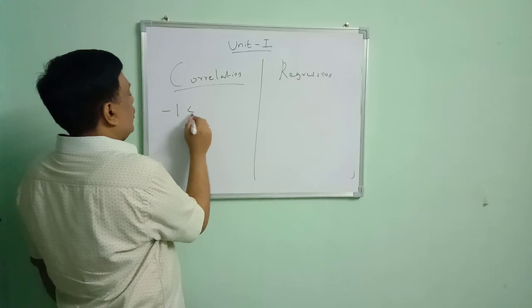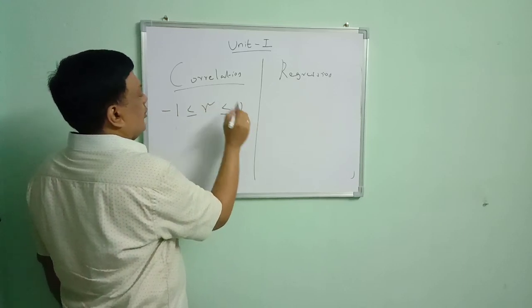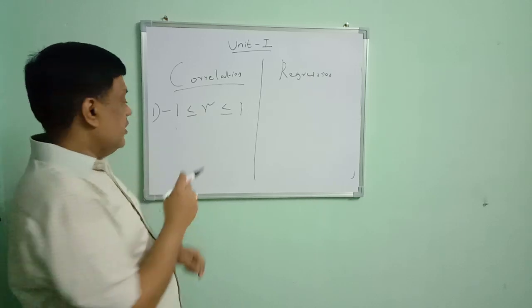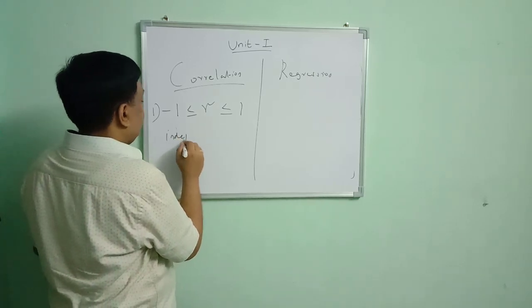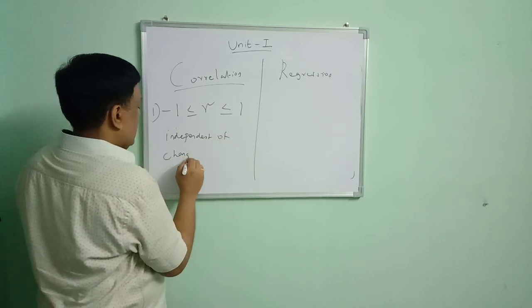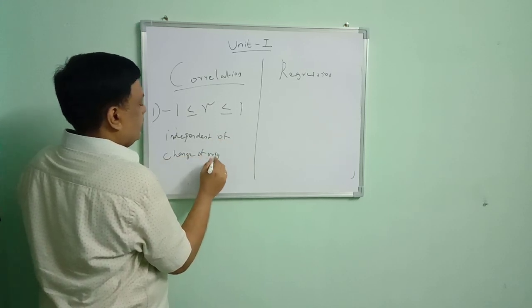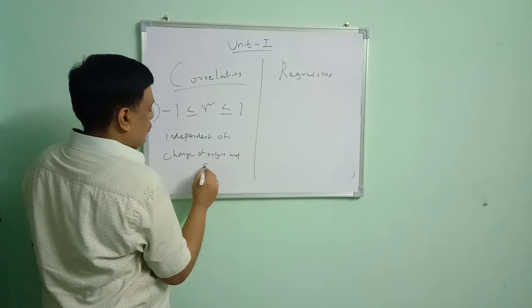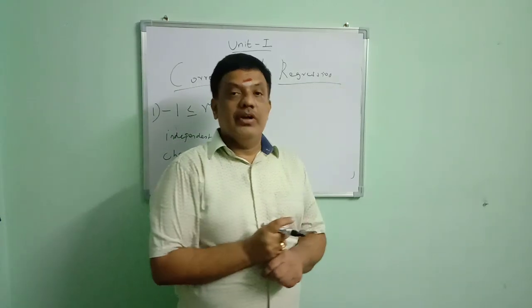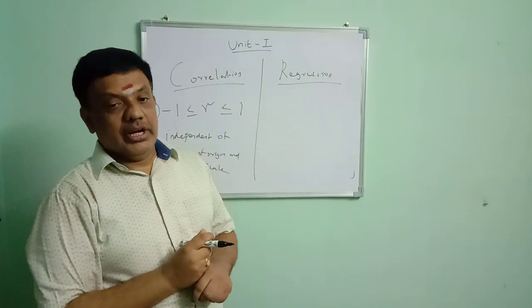Correlation coefficient always lies between -1 and +1. It is one of the important properties of correlation. Correlation is independent of change of origin and scale. To estimate the unknown variable, we are using the concept known as regression.